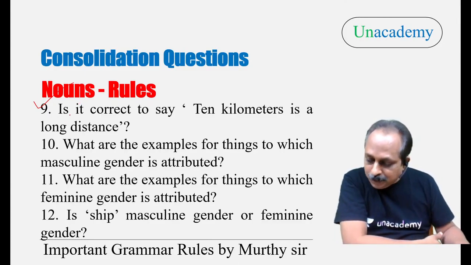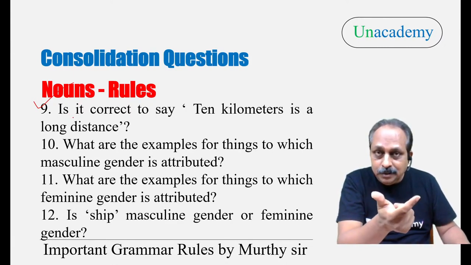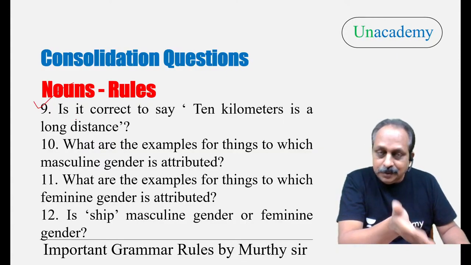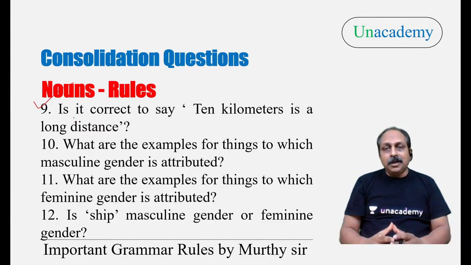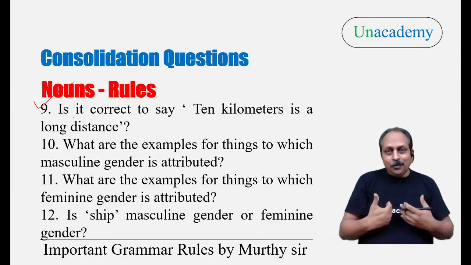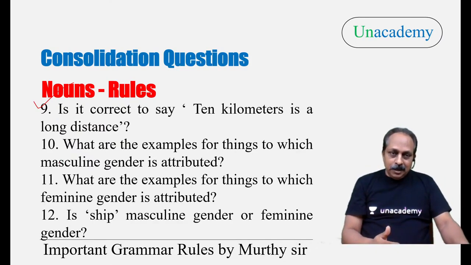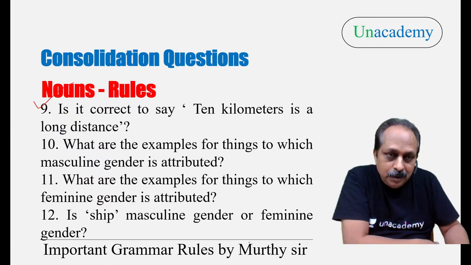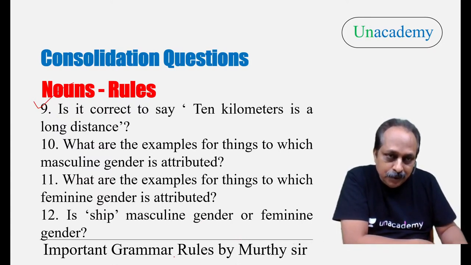What are the examples? Have you answered? Sun, summer, winter, death, and also time. They express what? Power and strength. Anything that expresses power and strength, they attributed, not we. Britishers attributed the masculine gender. Very good. You could recollect all the rules I have given. First, that is important. Then you add more examples. That's wonderful. What is question number 11? What are the examples for things to which feminine gender is attributed?